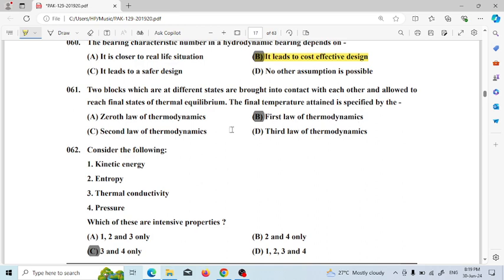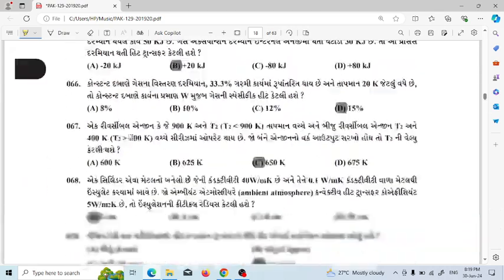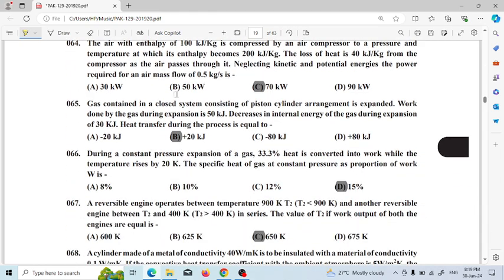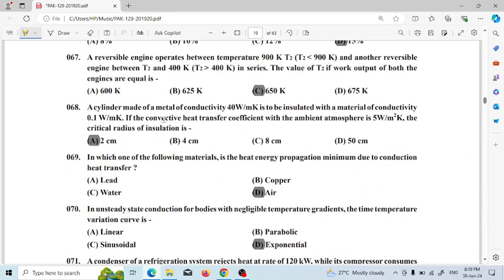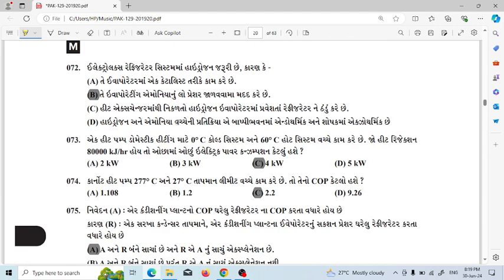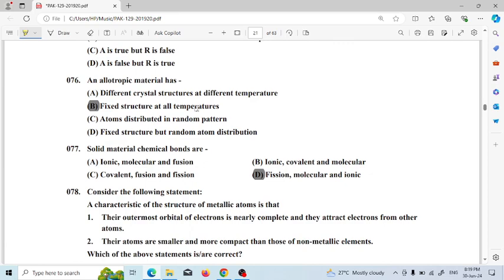This is the first law of thermodynamics, which is not required for automobile. Next question. This is a thermometer, which is also thermodynamics, not required. This is open system, closed system. This is heat, not required for automobile. This is refrigeration system, not required.